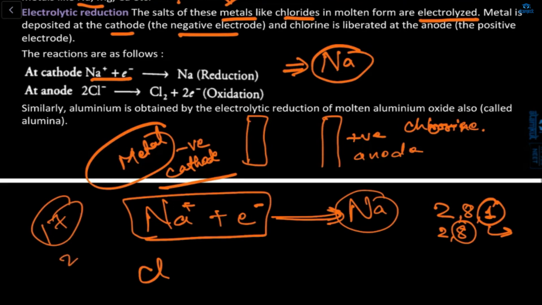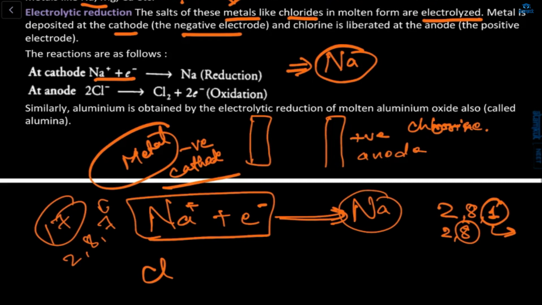So its configuration will be 2, 8, 7. So it will be easier for chlorine to gain one electron than to lose seven electrons. What will be the easier process? To gain, right? So it will gain one electron.